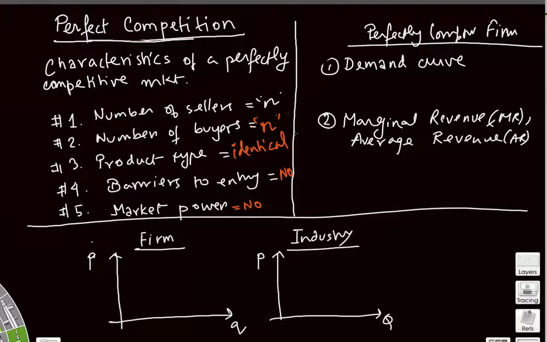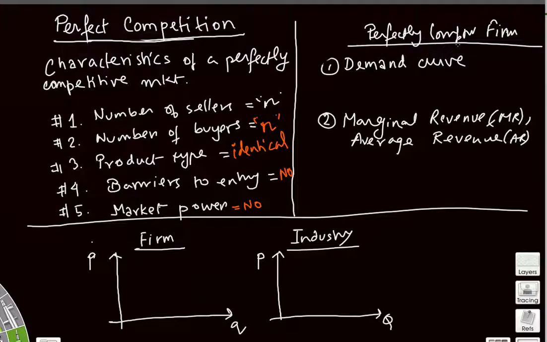Now, this type of a market is rare to find. In most markets, and in the case of manufactured goods at least, there is some kind of market power because these markets are rarely perfectly competitive. So the closest you can get is probably some agricultural good like wheat or rice. Even with rice, there is a lot of variety of rice, but maybe with wheat you can get as close to perfect competition as possible, because that would satisfy the criteria of identical product, no differentiation whatsoever.